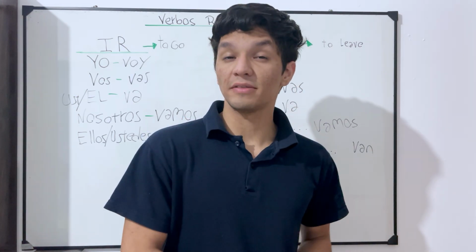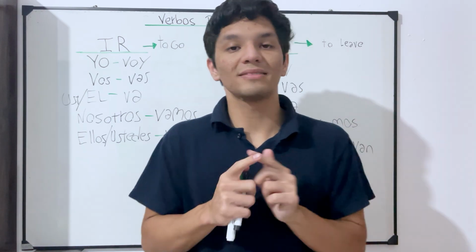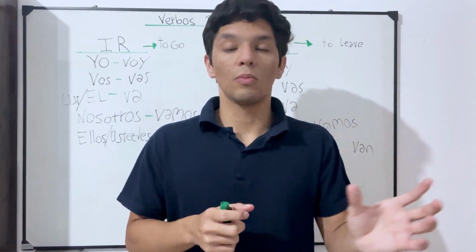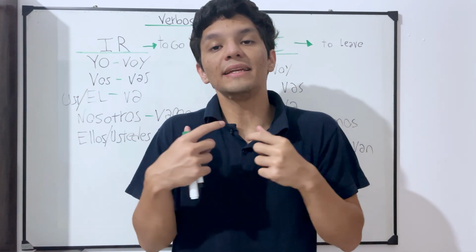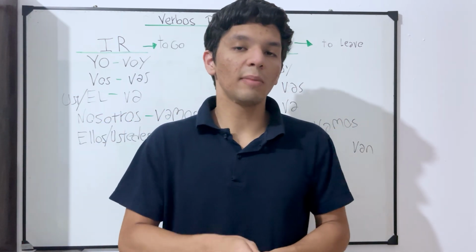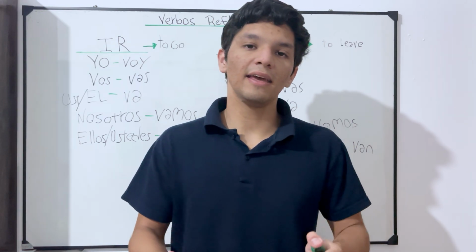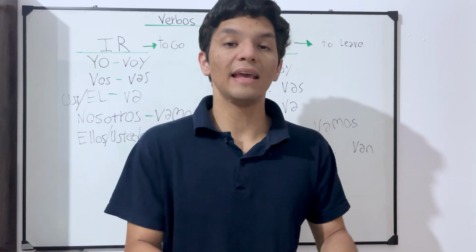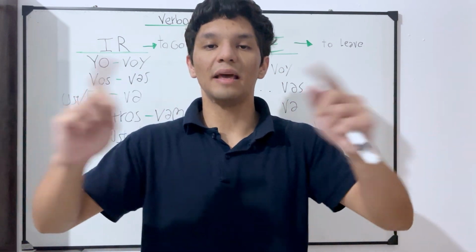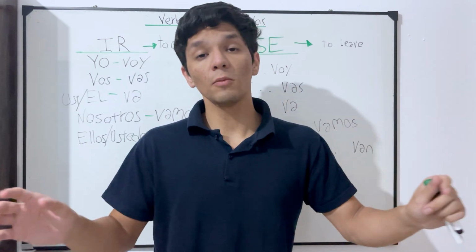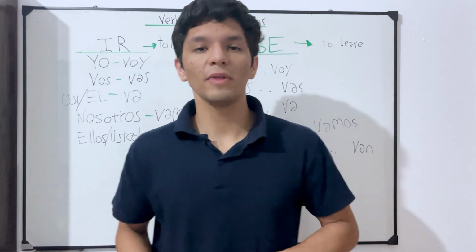What are reflexive verbs? This type of verb is basically one verb plus se. For example, the verb to go is ir, and if we add se at the end, it becomes irse. Normally these verbs change their meaning, or sometimes they become reflexive. That means the person doing the action and the one receiving the action are the same. So in this video, we are going to learn all about this. If you are ready, let's start right now.